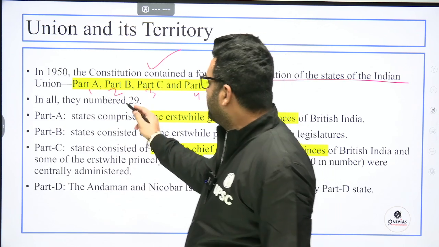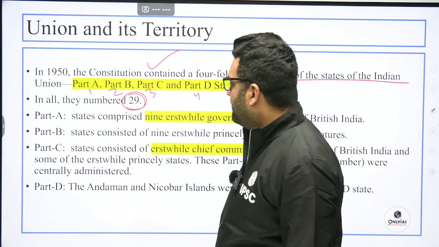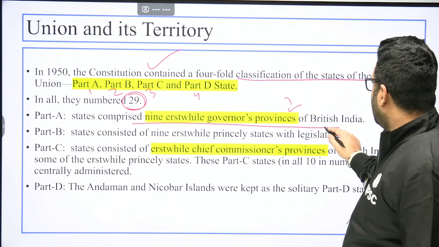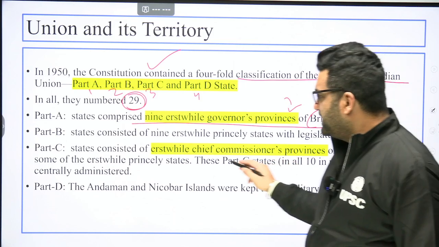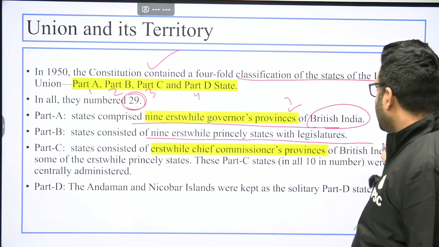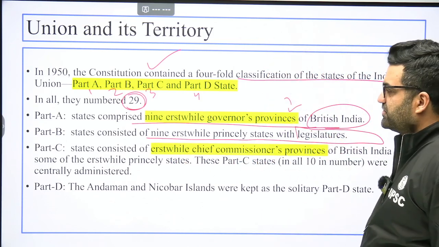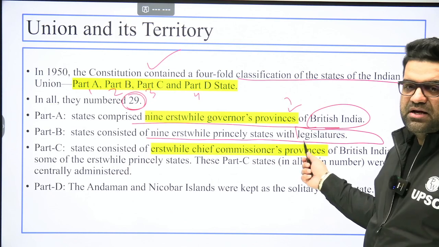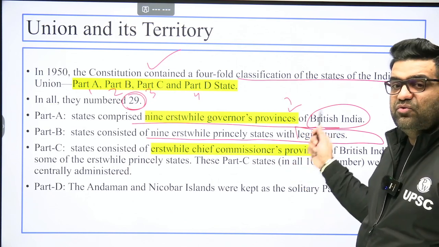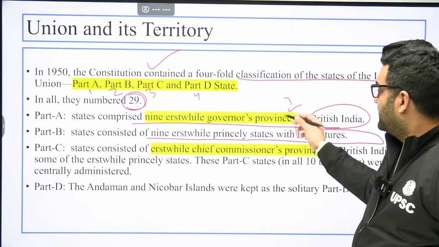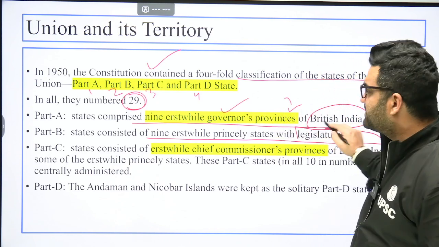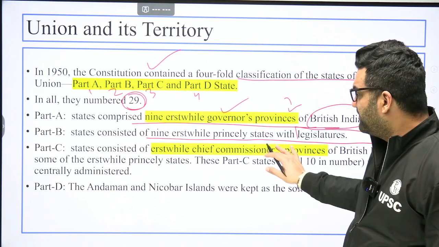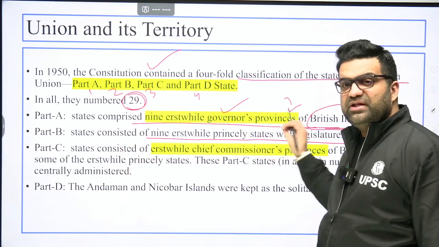In all, they numbered 29. Part A states comprised 9 erstwhile governors' provinces of British India. Part B states consisted of 9 erstwhile princely states with their own legislatures. Okay, these are governors' provinces. Many people forget about this also. Part A, governors' provinces. Part B, princely states with their legislature.